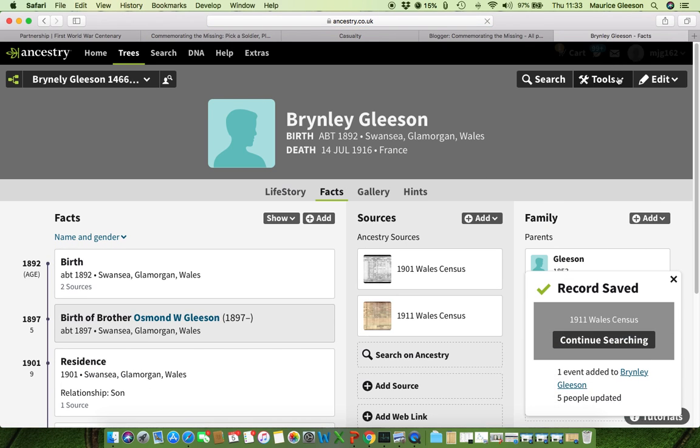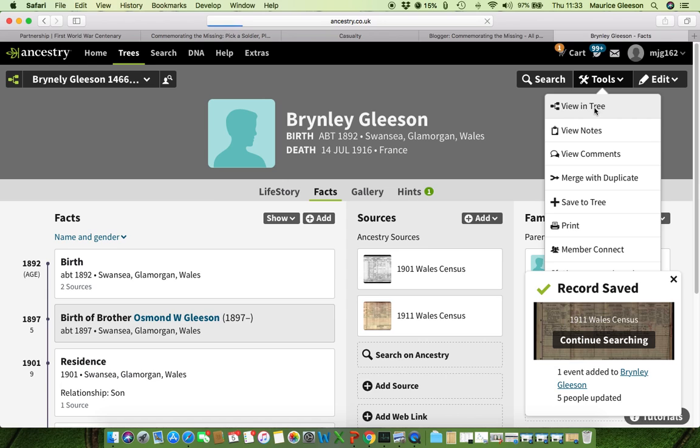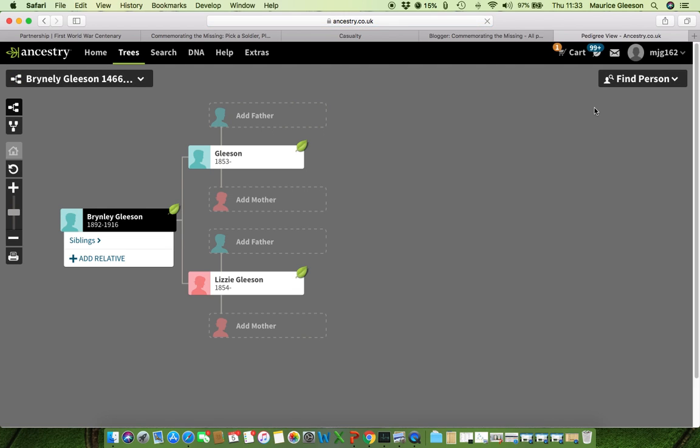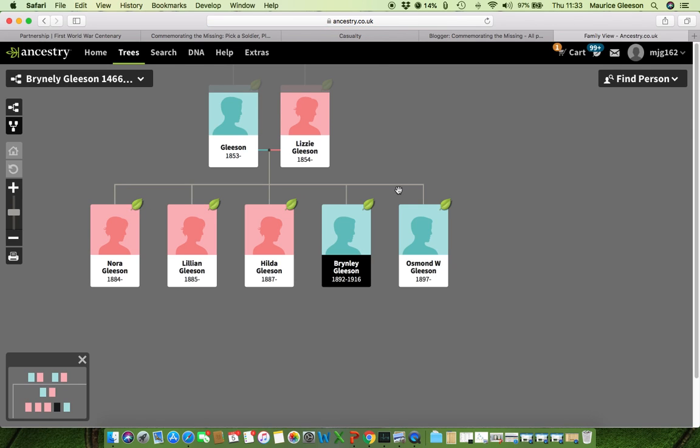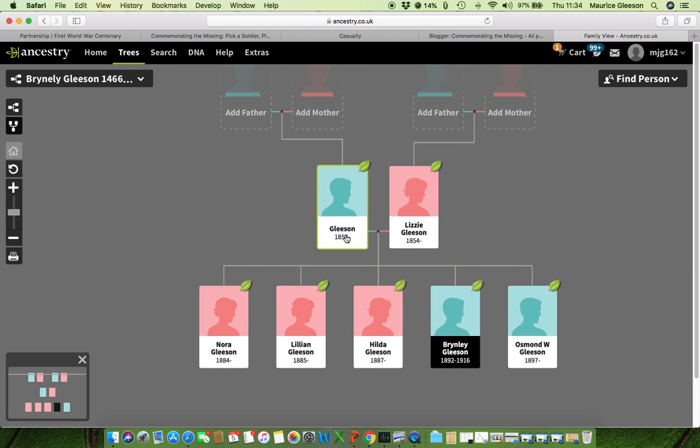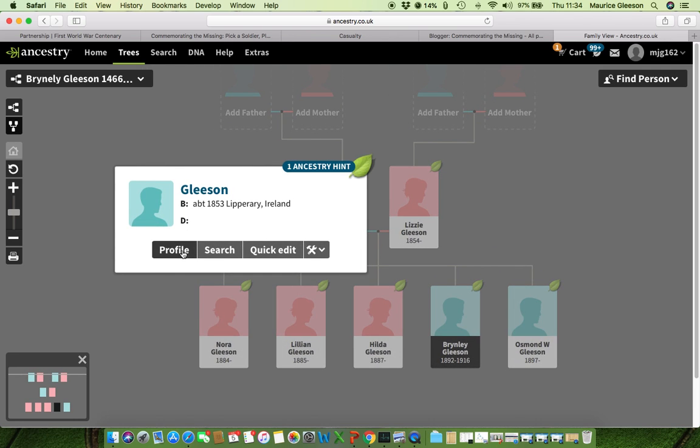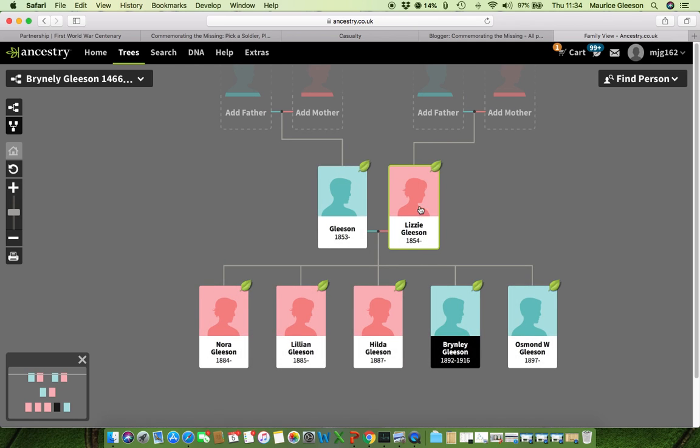And now if we search or look at Brindley's family tree, we'll find that it has expanded somewhat. There is Lizzie Gleason, and why James Gleason hasn't come up I'm not entirely sure. We'll have to correct that, but that is how we actually start building Brindley's family tree.